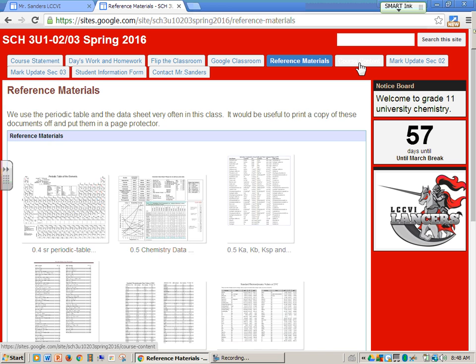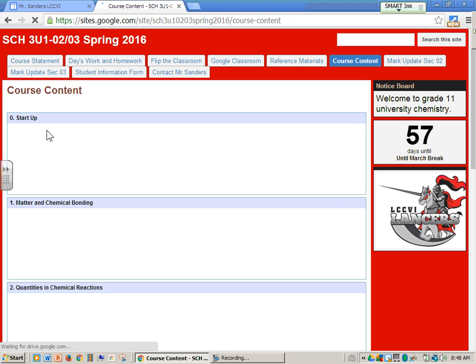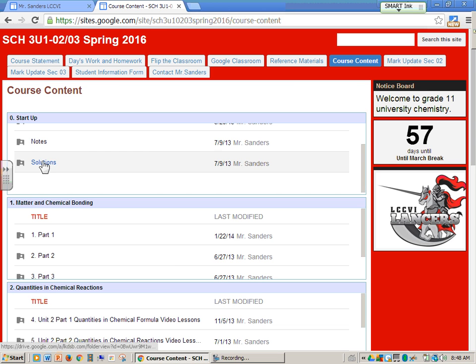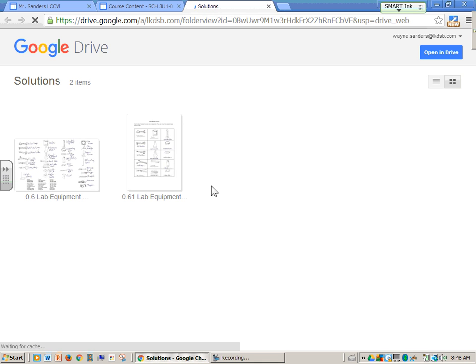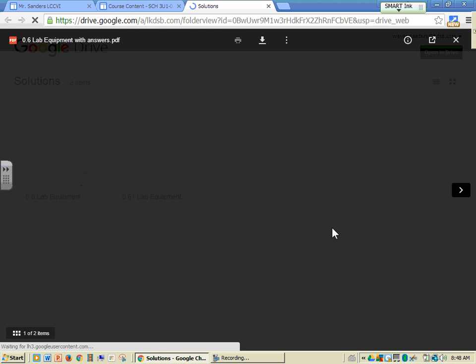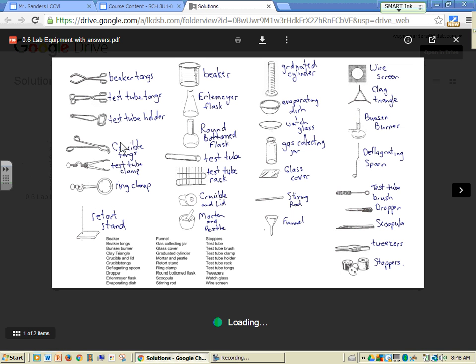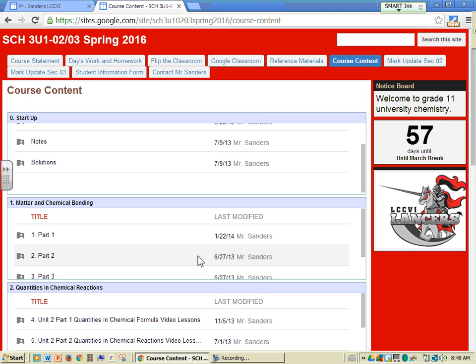The course content page is simply linked to all of these things that I do, handouts, notes. There are even solutions to questions that I do so that you can check your own work. So here you can see we've got some lab equipment that we're going to be testing, and you can see there I've put the answers to that lab equipment in that position. All right, so you can check that type of stuff out.